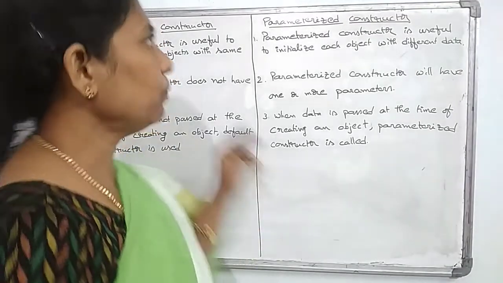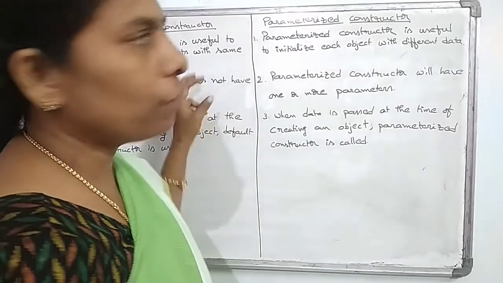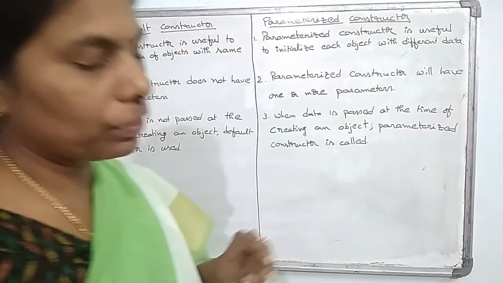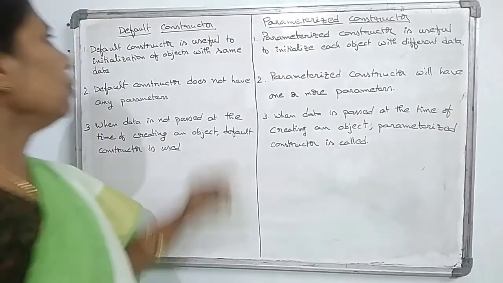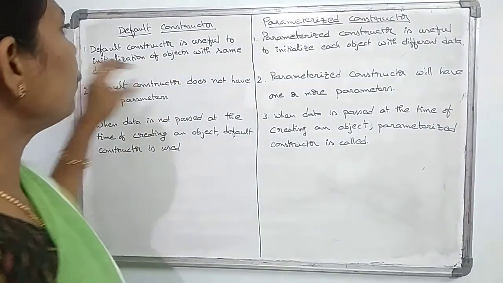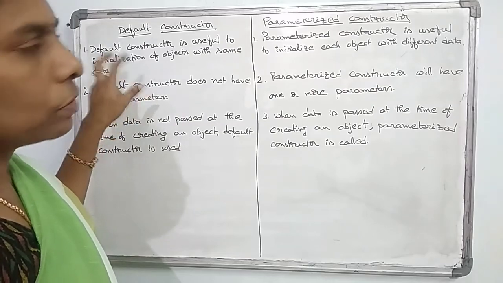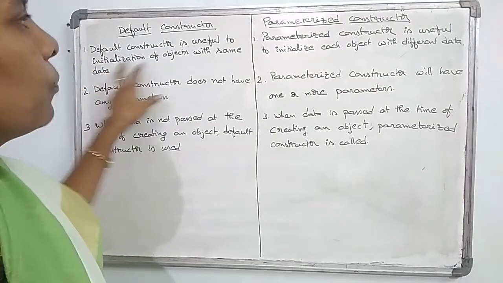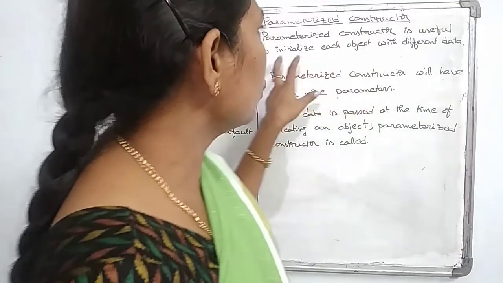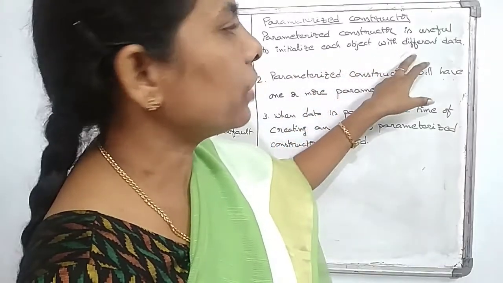Now we will discuss the differences between the default constructor and the parameterized constructor. The default constructor is useful to initialize objects with the same data. But parameterized constructors are useful to initialize each object with different data.